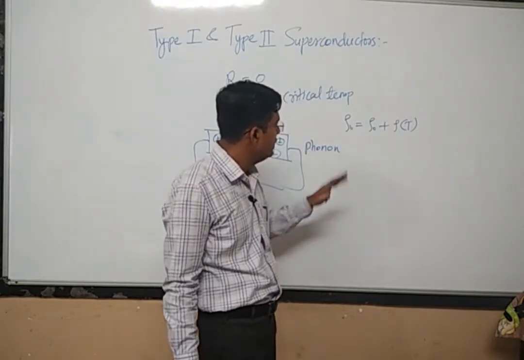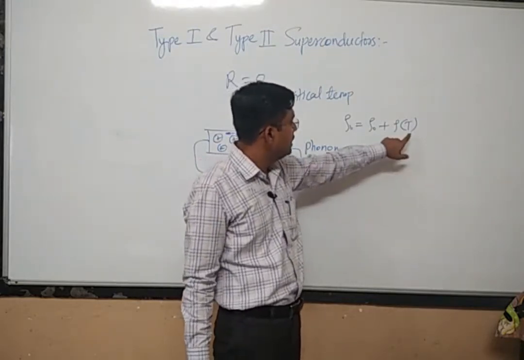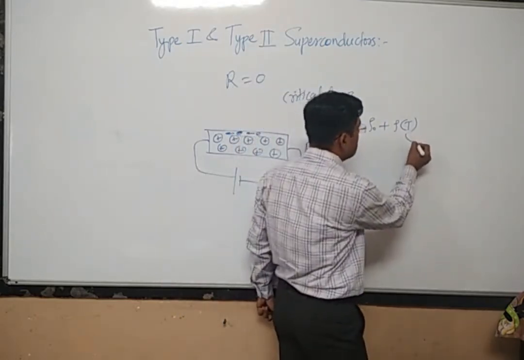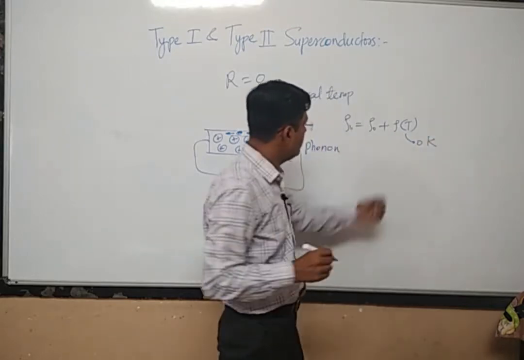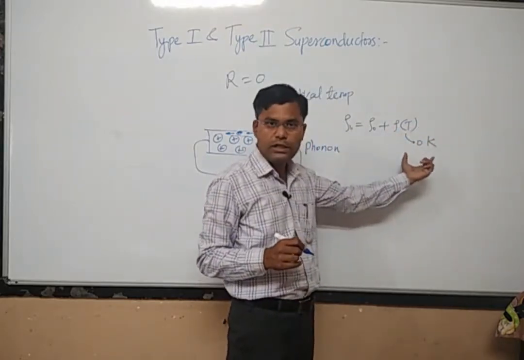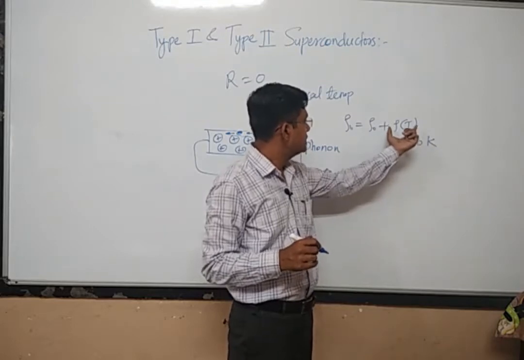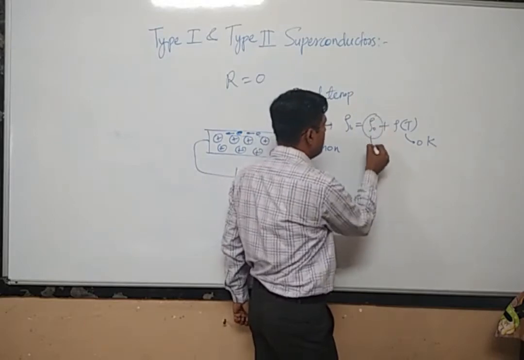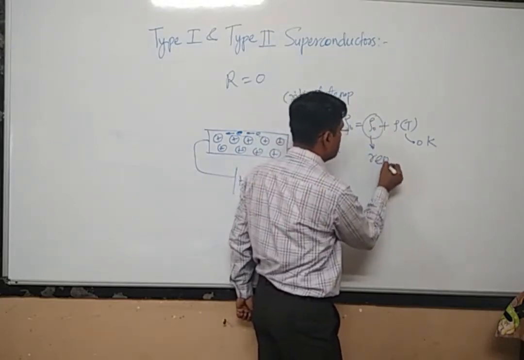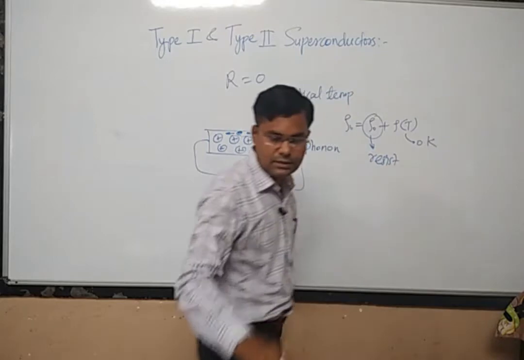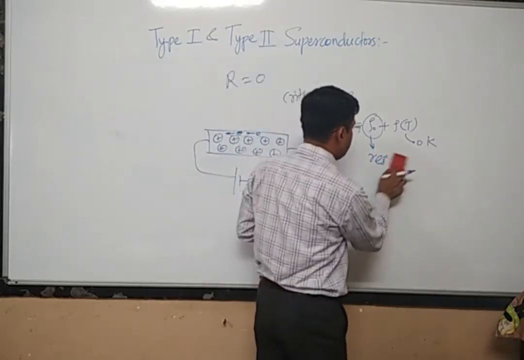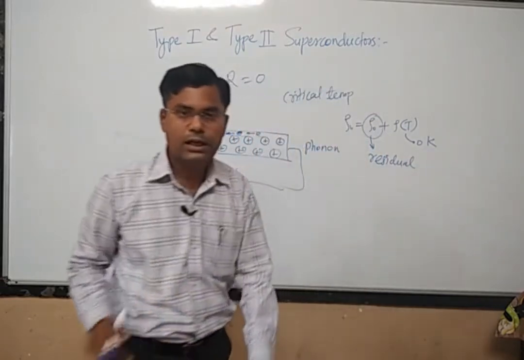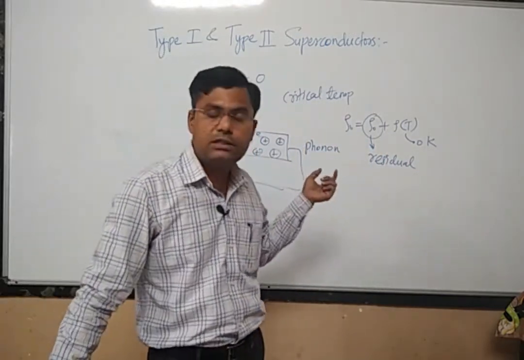We have also seen that even if we keep the temperature at absolute zero, so if we keep T equal to 0 Kelvin, this bracket will also be 0. It means that the resistance due to the scattering process will be 0, but there will be some inherent resistivity of the material, and this is called residual resistivity. Why is this residual resistivity there?